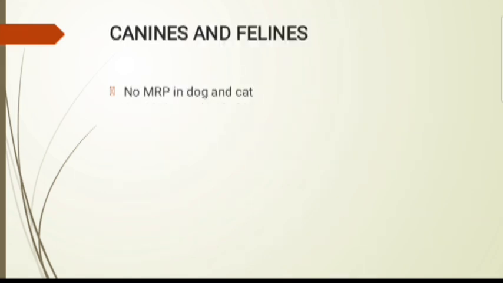In canines and felines there is no MRP. In dogs and cats, there is no maternal recognition of pregnancy. What is the reason? Why is there no MRP in dogs and cats? In dogs and cats, after ovulation the corpus luteum remains functional for a fixed period of time whether or not the animal is pregnant. Whether pregnant or non-pregnant, there is a corpus luteum. This is because luteal regression is not triggered by uterine PGF2 alpha in the same way as in ruminants, pigs or horses. This is the reason why there is no MRP in canines and felines.